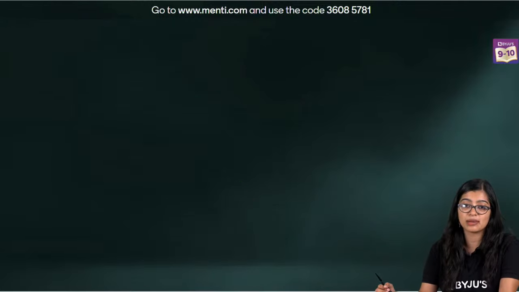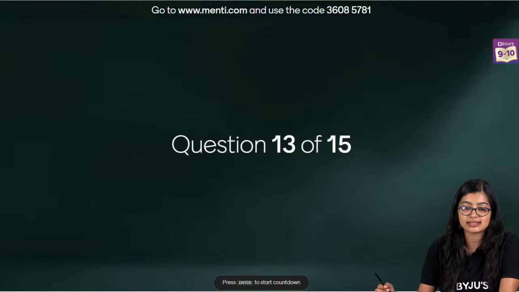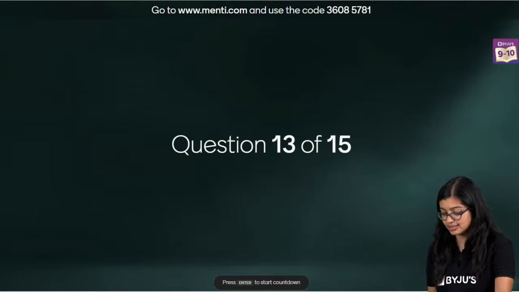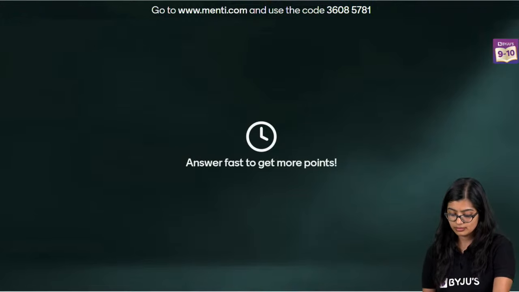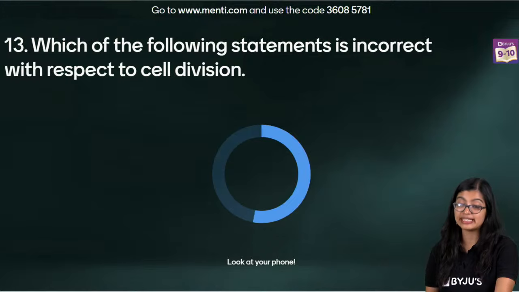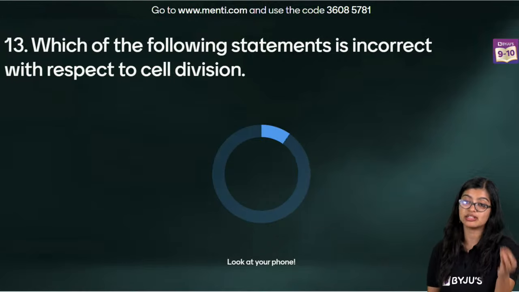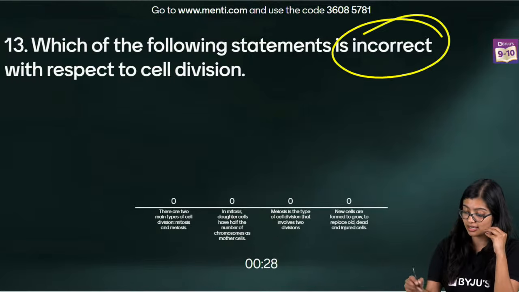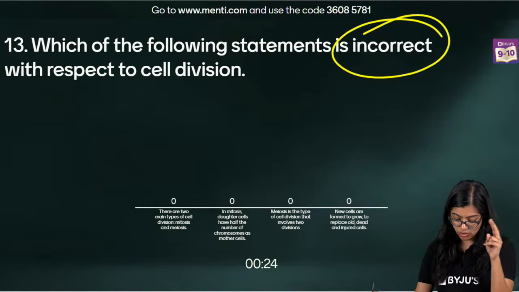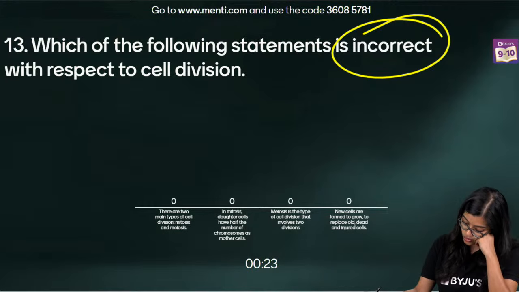Now moving on to question number 13. Yes, very good. Question number 13, everybody, on your screens now. Which of the following statements is incorrect with respect to cell division? Read it carefully. Incorrect. Two types of cell division are there. In mitosis, daughter cells have half the number of chromosomes.